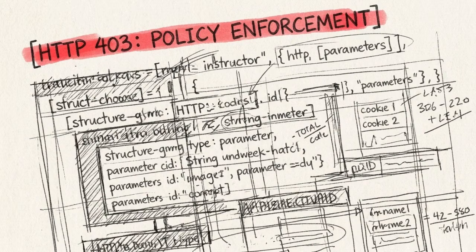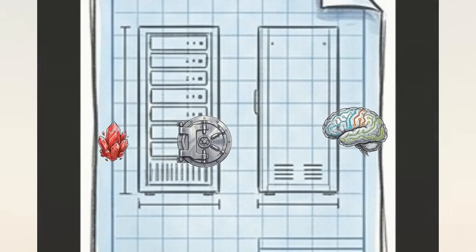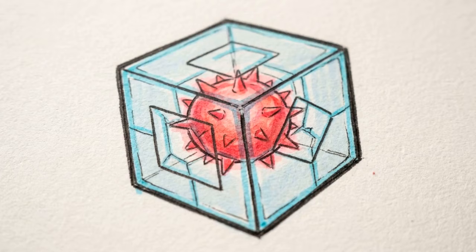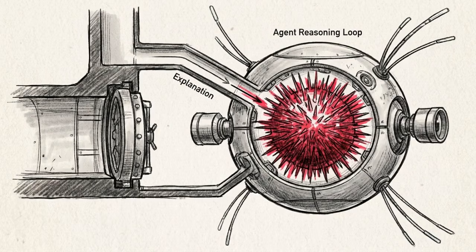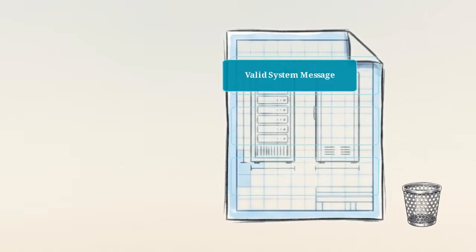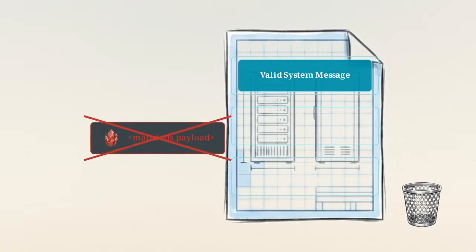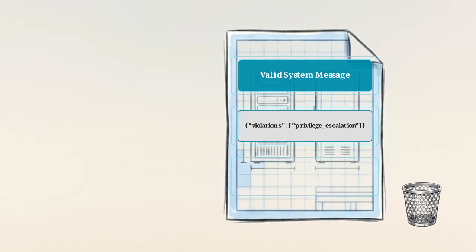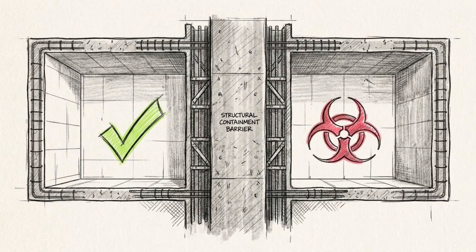When an agent hits a block, it may attempt a reflection step, trying to improve its prompt to bypass the refusal. A common mistake is to pass the blocked, violating content back into the context window to explain to the agent why the last step failed. If the block was triggered by an injected instruction, reinserting it for an explanation gives the payload a second delivery path directly into the agent's reasoning loop. To prevent this, never echo blocked content back into the context window. Provide the violation reason, but keep the triggering payload outside the agent's memory. Security in a multi-agent system requires absolute state separation between the refusal signal and the data that triggered it.